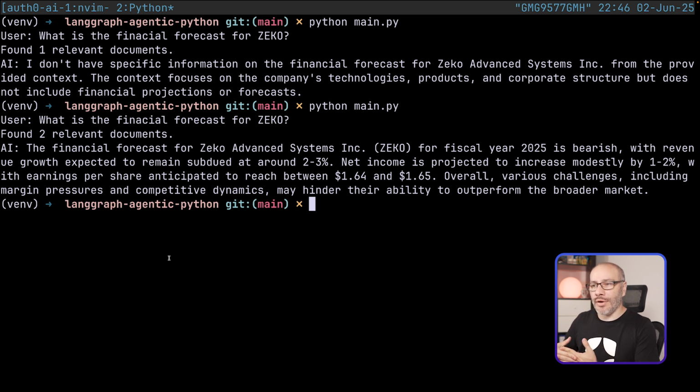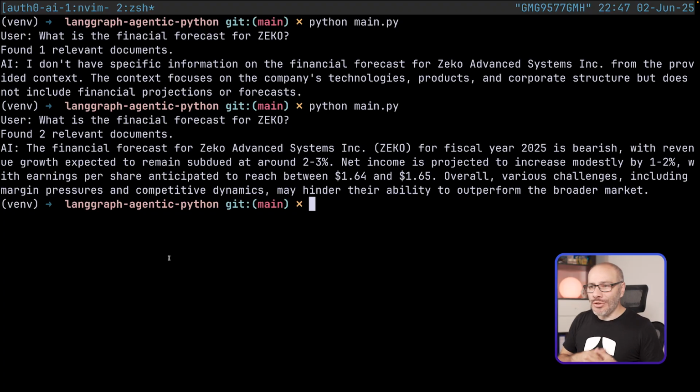And the response is the financial forecast for SICO, blah, blah, blah, is bearish with some growth expected around 2-3%. It doesn't matter exactly what the answer is. What is really relevant here is that our agent now was able to identify the different access level between the 2 users, and found the different context levels between 1 document or 2 relevant documents. And so everything is working as we expected.